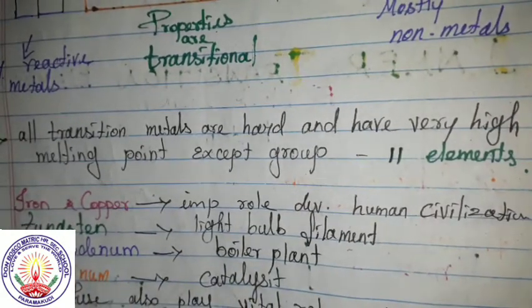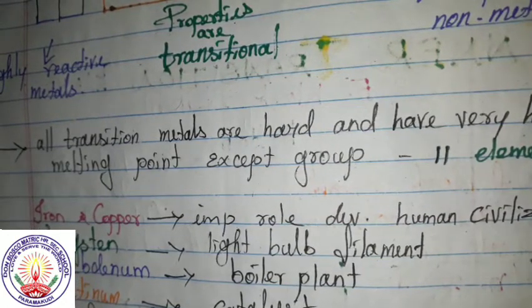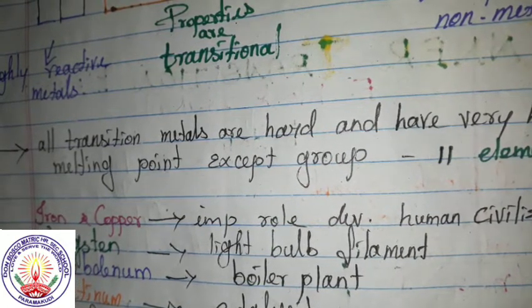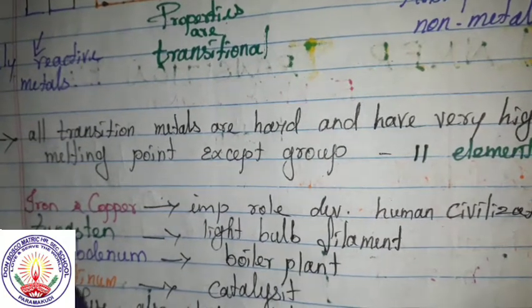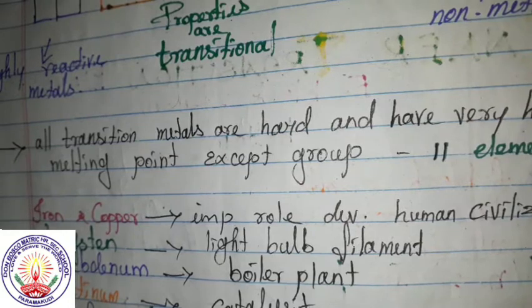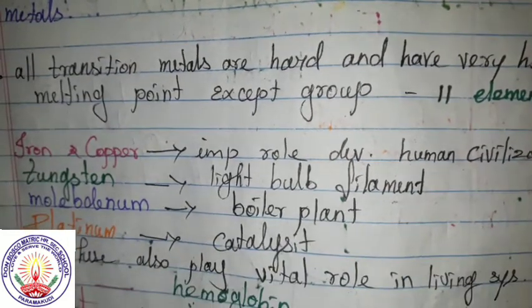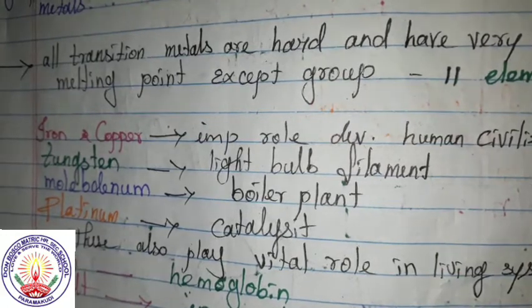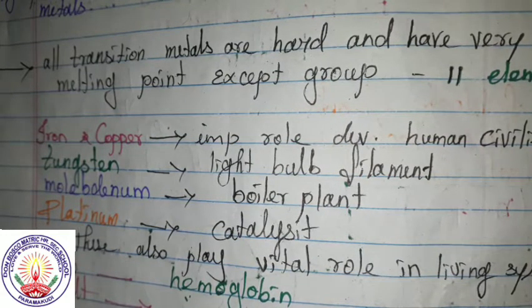Next important one is tungsten. This tungsten is used as a filament in light bulbs. Molybdenum is used in boiler plant. Platinum, we know, is used as a catalyst in chemical reactions.